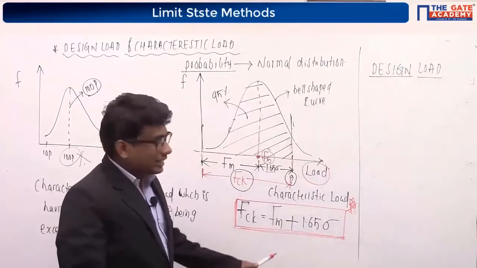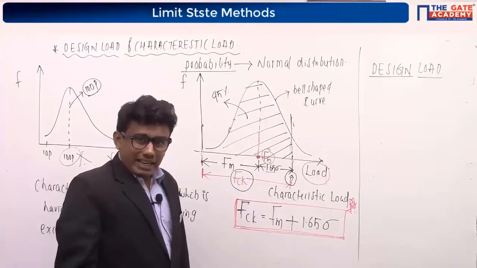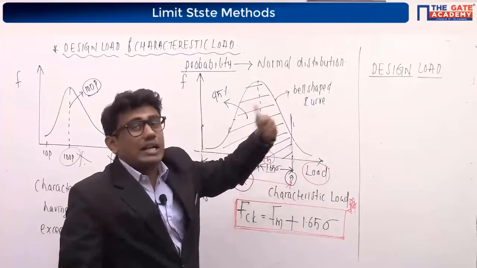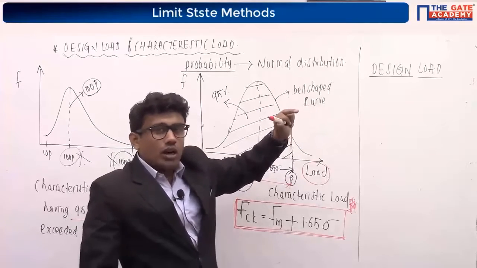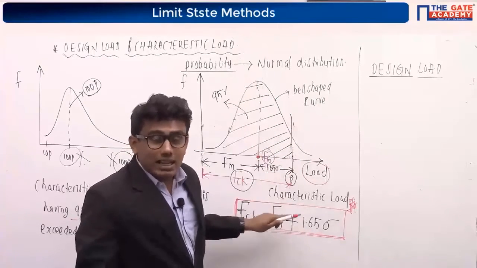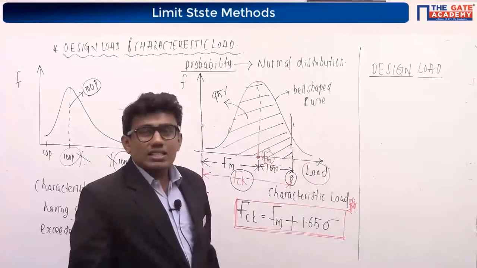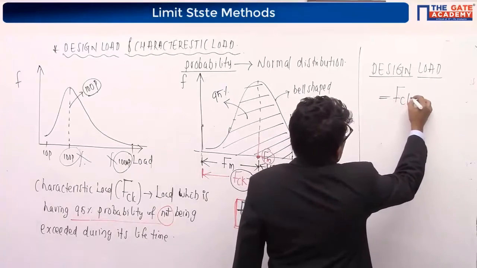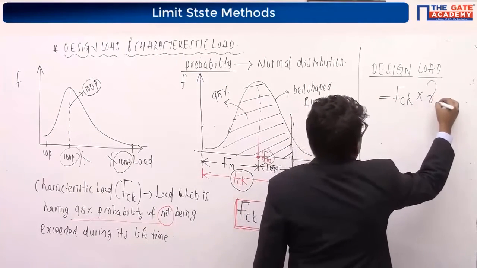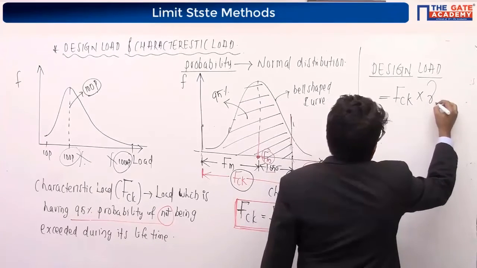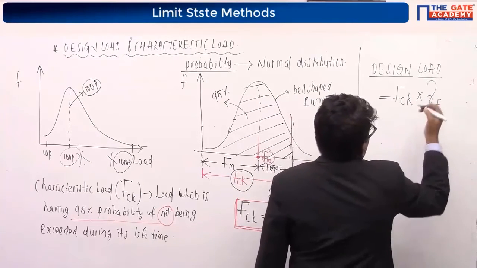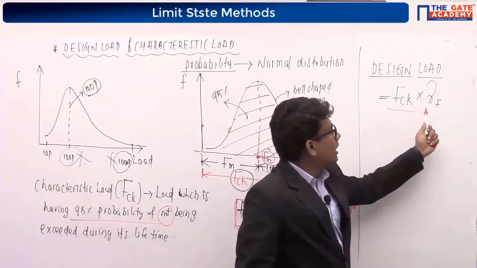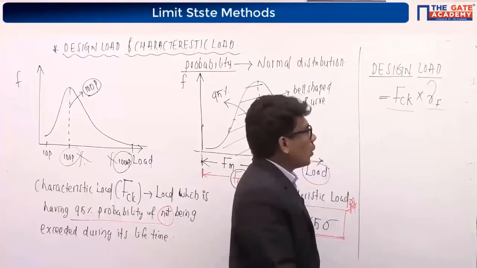I am not going to consider the characteristic load for the design, but instead increase this load by a certain factor of safety. The design load is obtained by multiplying our characteristic load with a partial safety factor, gamma F. FCK is the characteristic load and gamma F is the partial safety factor for loads.